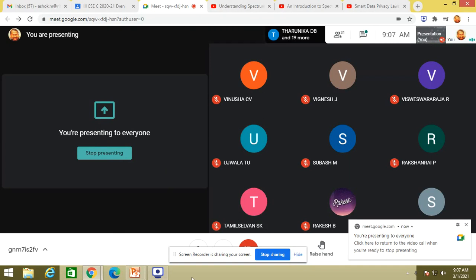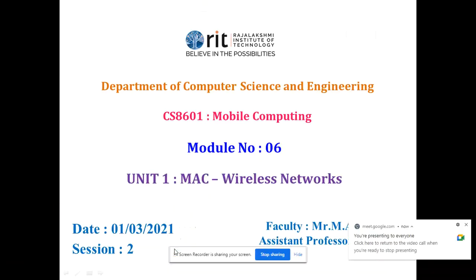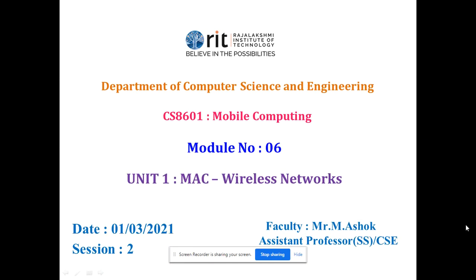And what we have seen in the last session, that we are going to continue. We discussed MAC and wireless networks.